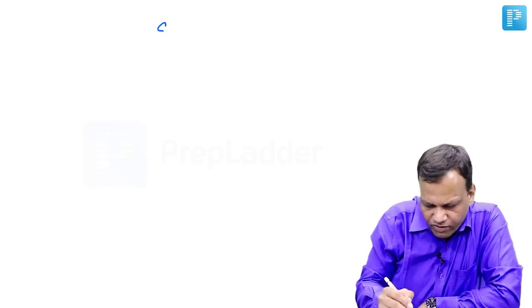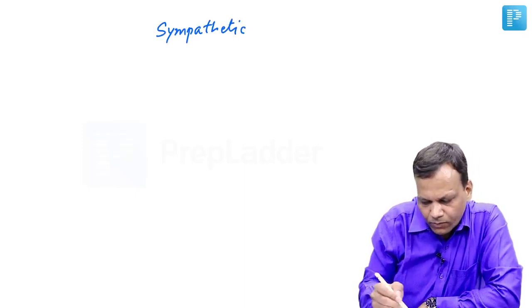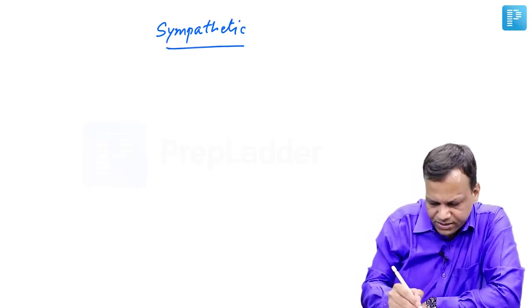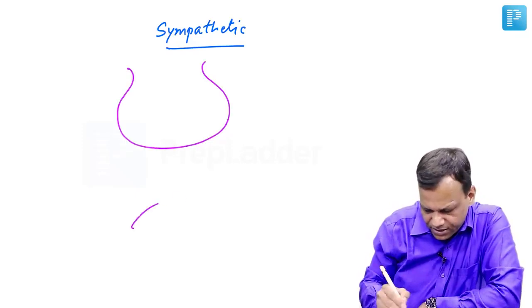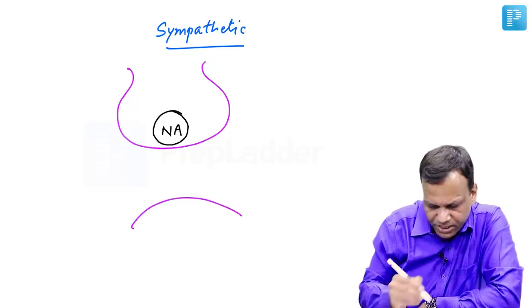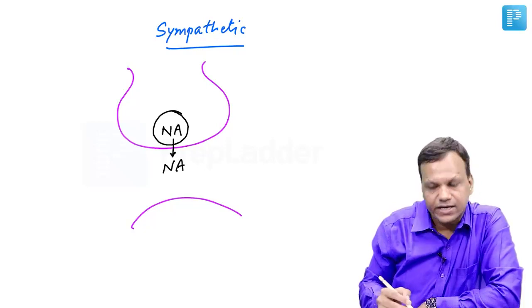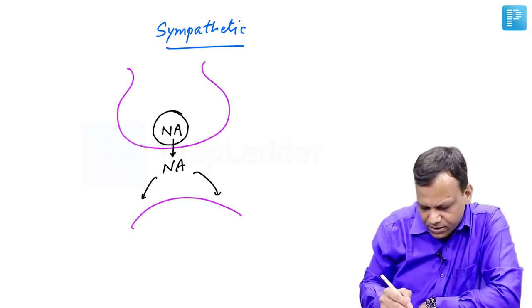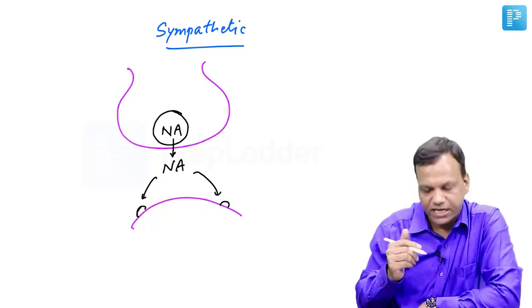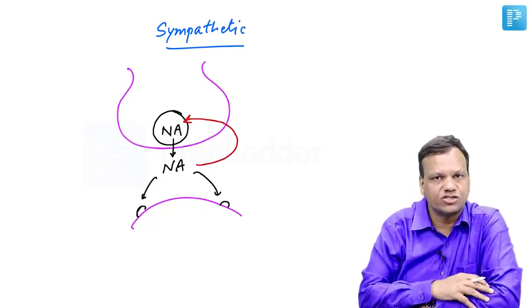So that is important about the anticholinergic drugs also. That means we completed the parasympathetic system. Now we will move to the sympathetic system. Just like the parasympathetic system, in the sympathetic system also the neurotransmitter is produced and stored here. The neurotransmitter here is mainly noradrenaline. Whenever a nerve impulse comes, noradrenaline is released, then it works on the receptors, and after that the action has to be stopped, which is done by reuptake. So it goes back, and the action stops.